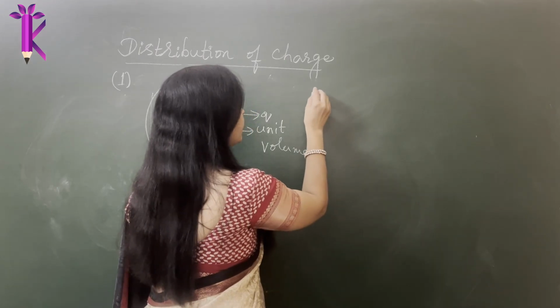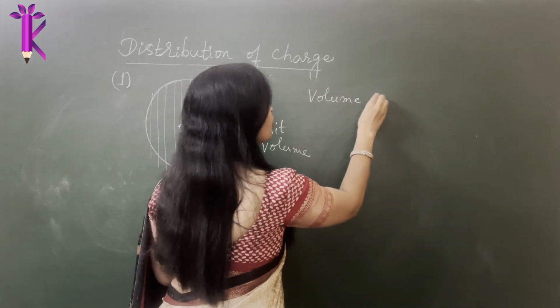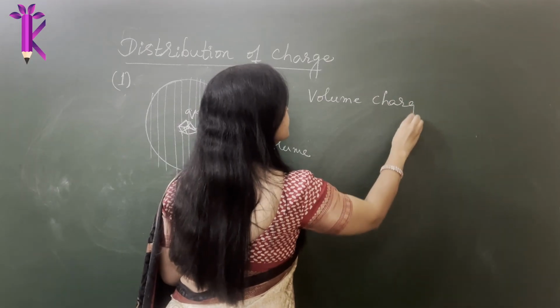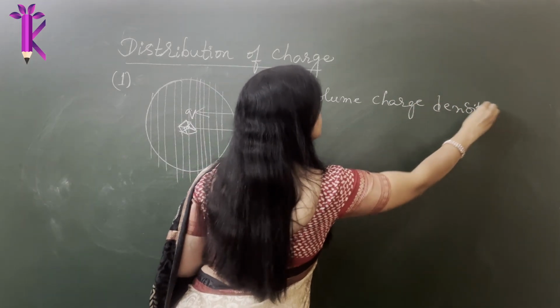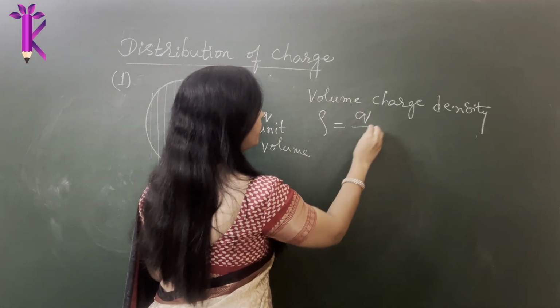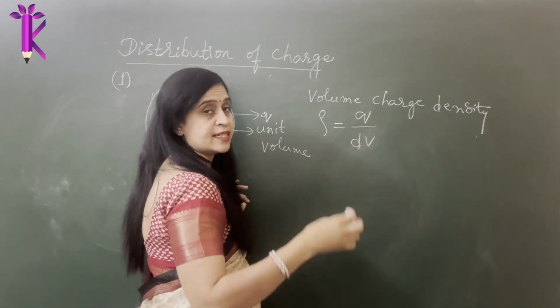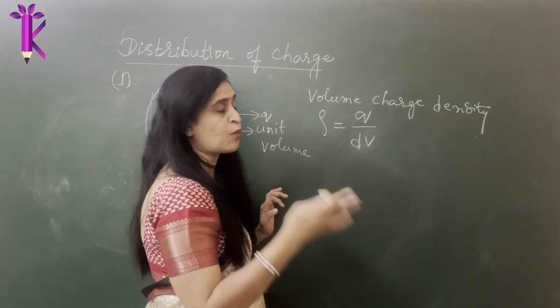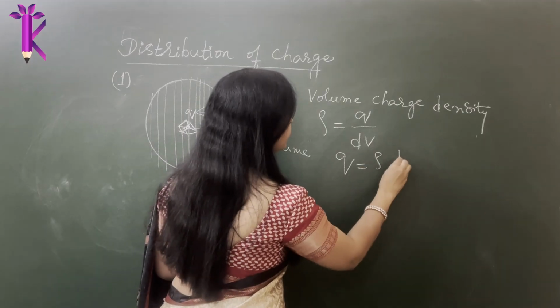So we define something called volume charge density, denoted by the letter rho. Volume charge density is Q divided by unit volume. Unit volume is dV because it is chopped into infinitesimally small volumes. Therefore Q will be equal to rho into dV.